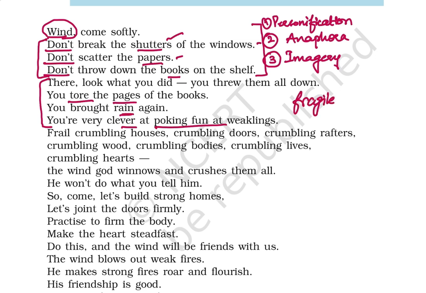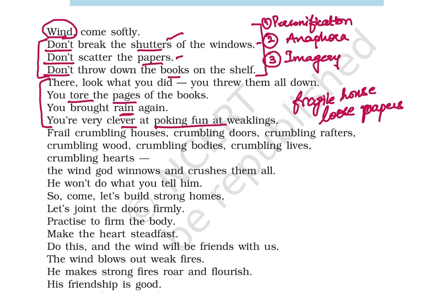We have already studied in the first 4 lines of the poem the breaking of the shutters of the windows. That means the houses are very weak, that's why the windows are also very wobbly. They're not very firmly fixed. So the poet is talking about various weak elements like the fragile houses, and of course the loose papers. That is why it's mentioned that the papers can just fly off when the wind blows really destructively, or any kind of light object that is easily blown away by the destructive activity of the wind.